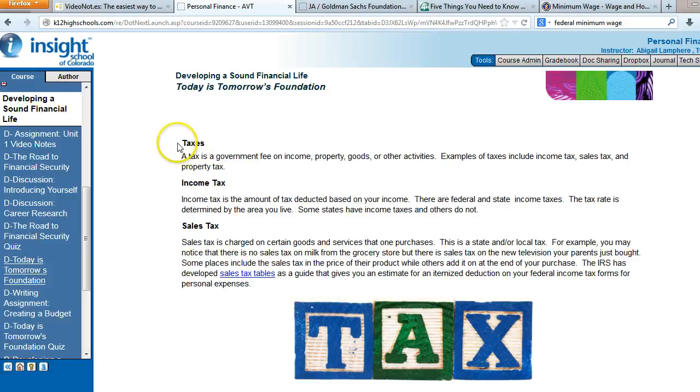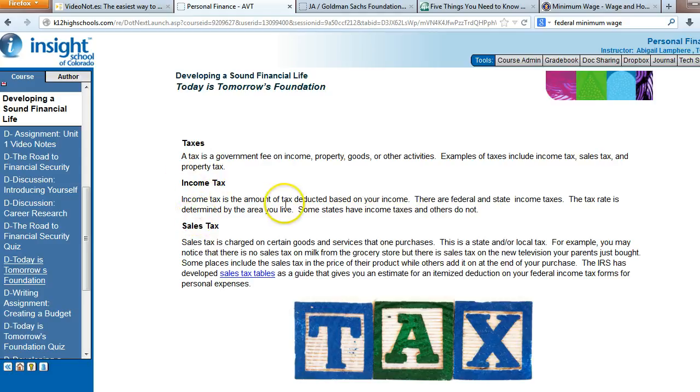All right, so let's get a little deeper into taxes. A tax is a government fee on income, property, goods, or other activities. So this "other activities" can cover quite a few things. You'll be a little surprised when you find out what all you can be taxed on. Examples of tax include income tax, sales tax, and property tax.